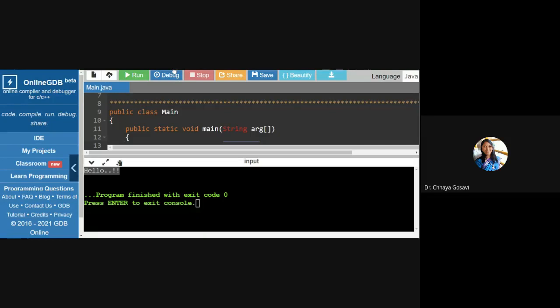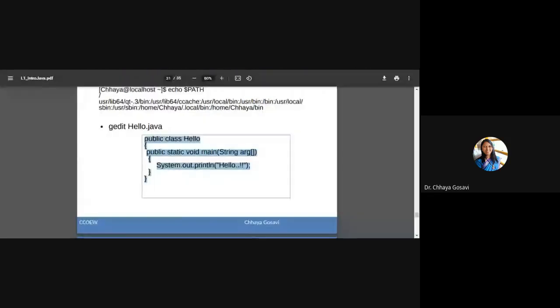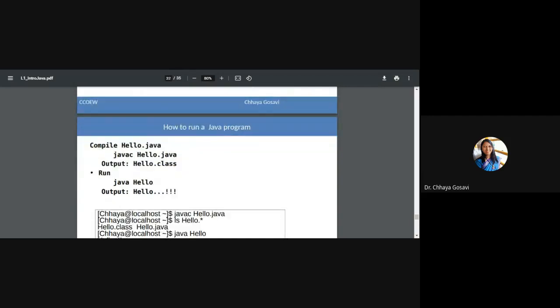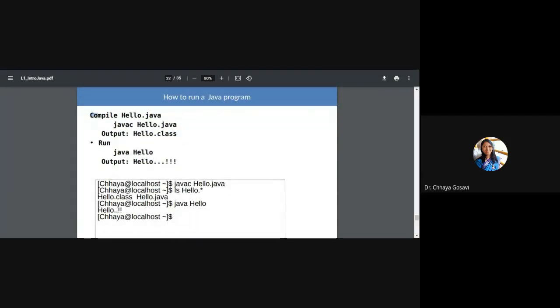But when you run this program on a terminal, you have to write these commands. To compile the hello.java program, the command is javac hello.java. So go to the command prompt, provided you have JDK installed on your machine, Linux or Windows, then you can run the command javac hello.java.